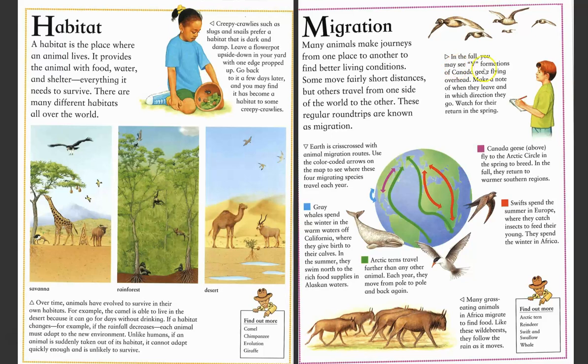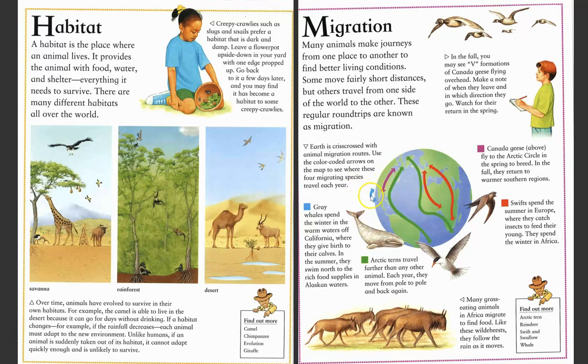In the fall, you may see V formations of Canada geese flying overhead. Make a note of when they leave and what direction they go, and you can watch for their return in the spring. Canada geese. See this purple arrow? So they fly from up here. Then they fly to the Arctic Circle in the spring to breed. In the fall, they return to the warm southern regions.